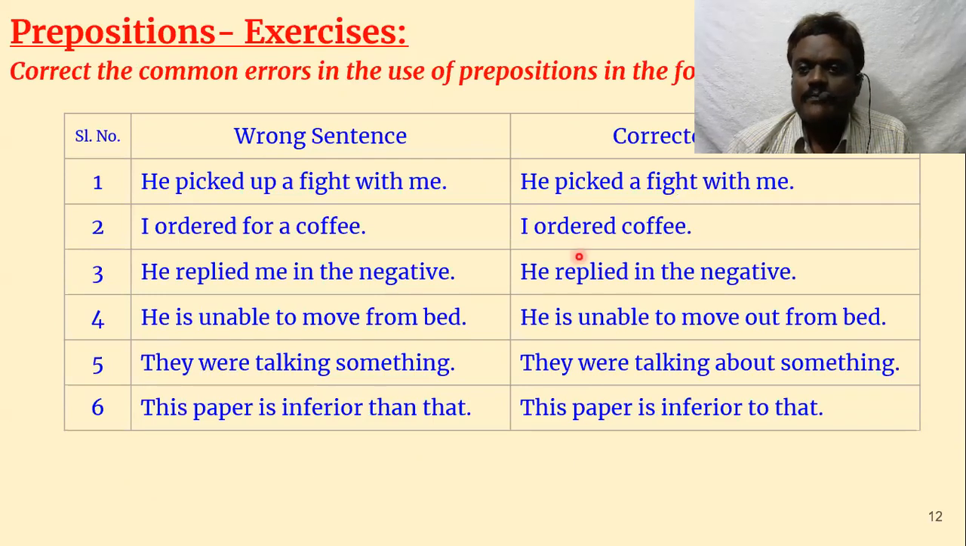Now we have come to the common errors, particularly in relation to prepositions. Let us see how we make mistakes. Common errors means everybody makes the mistake, and we have to learn them separately so that we avoid such mistakes while we speak or write. He picked up a fight with me. See here, almost everybody uses it.